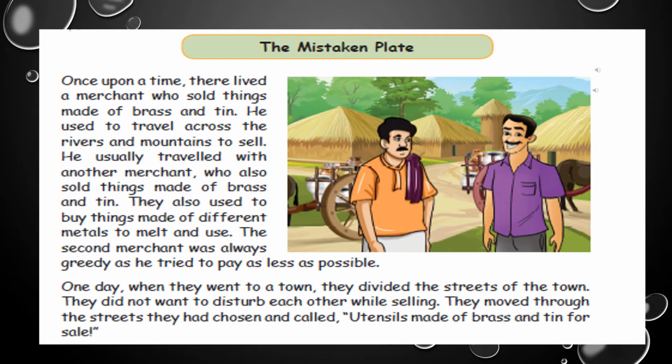Let me explain this paragraph. Once upon a time, there lived two merchants who sold things made of brass and tin. As they were moving from mountains and rivers and selling and buying old things, they also distributed the streets of the town so that they would not have problems in selling or buying. Of these two merchants, one was a good merchant, the second one was a greedy merchant. He always tried to pay as little money as possible. And they used to move from one place to another, selling and buying things. They also used to shout out, utensils made of brass and tin for sale.